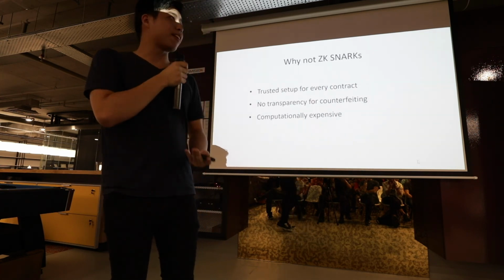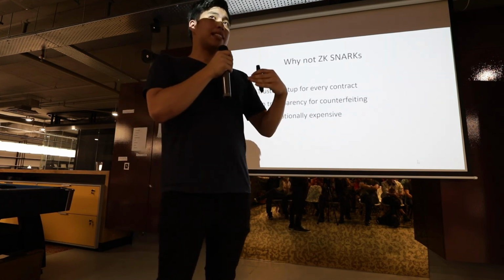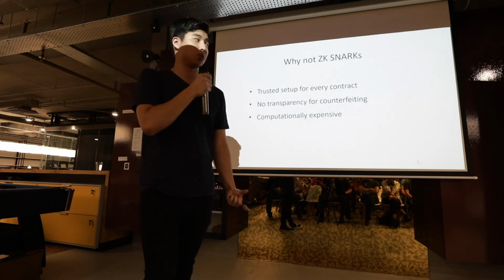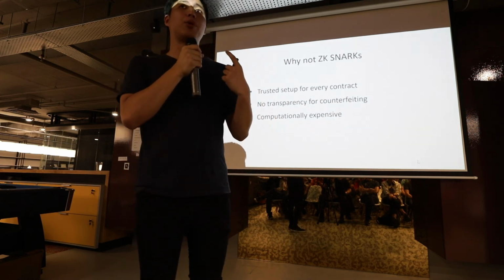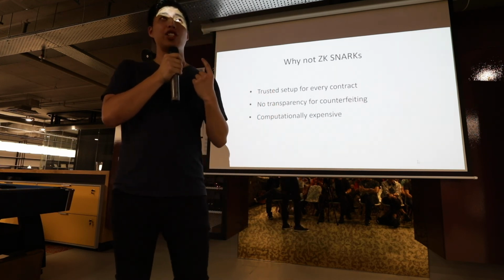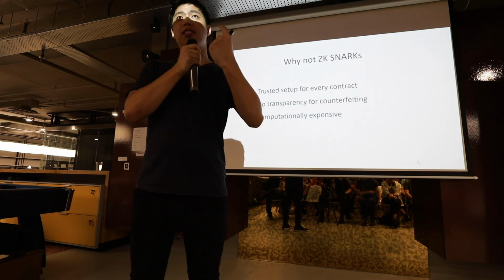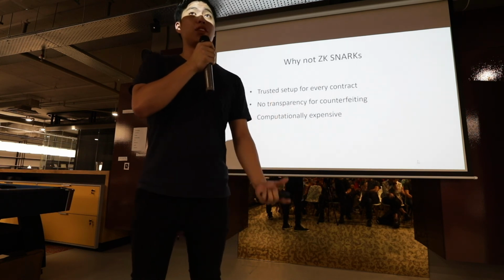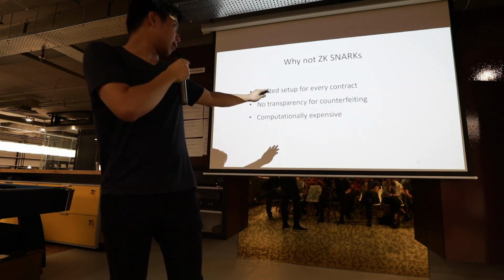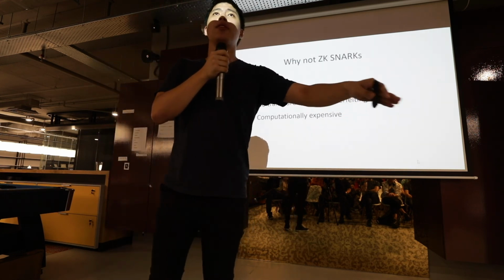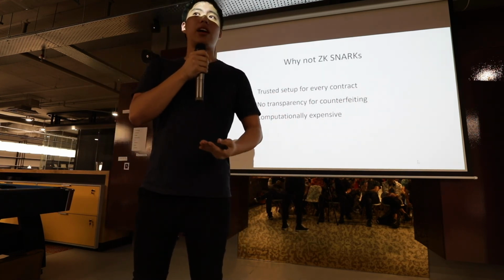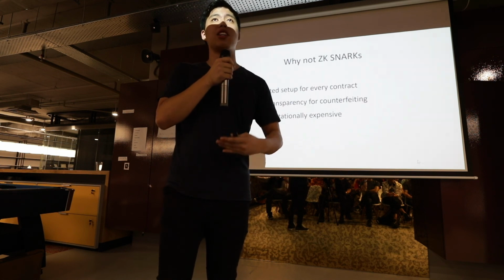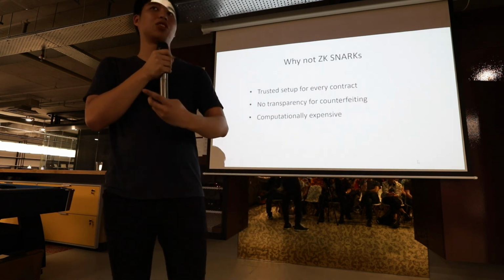The disadvantages of ZK SNARKs are, like we can see, there is a trusted setup for every program or every contract that you want to execute. This brings in the issue that you need to find a way to dispose of the toxic waste, because if you don't dispose of it, you run the risk of almost defeating the purpose of your program. Another disadvantage is that it's computationally expensive. You can observe this in cryptocurrencies like Zcash, where it takes a few seconds to verify a transaction and generate a proof. This is why ZK SNARKs are still not as popular.